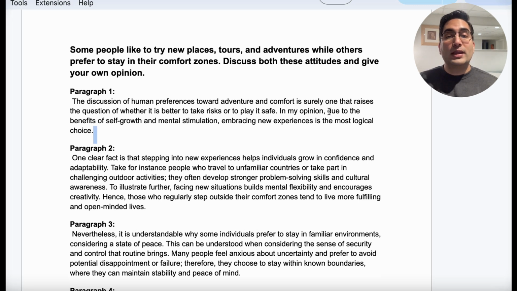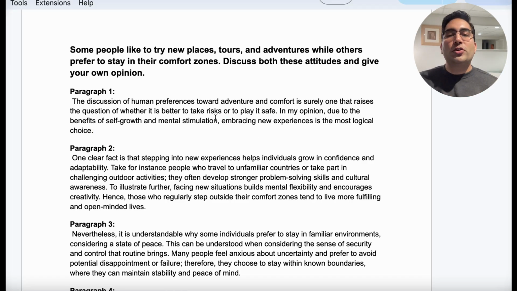IELTS, give your opinion, but wait. Before giving your opinion, you have to give the reasons. Due to the benefits of self-growth and mental stimulation. Now, you have given these reasons. Now, here's my opinion. Embracing new experiences is the most logical choice.